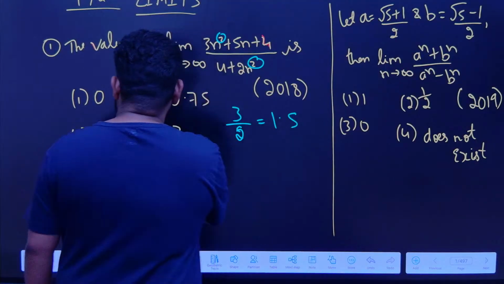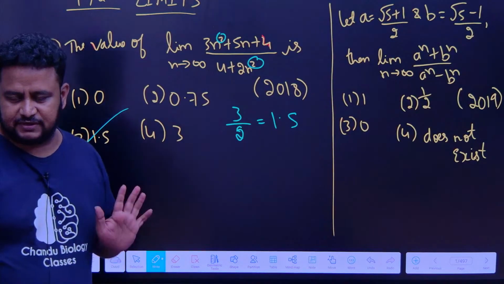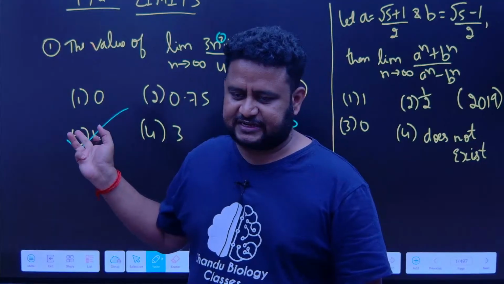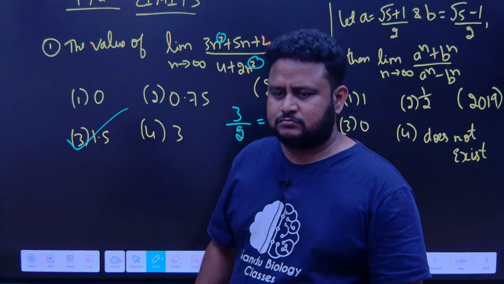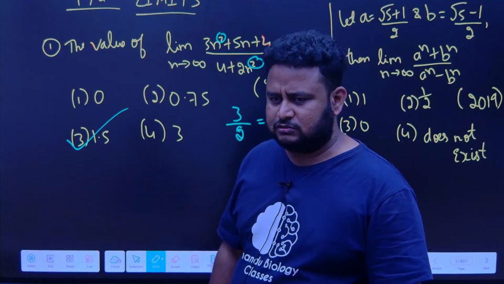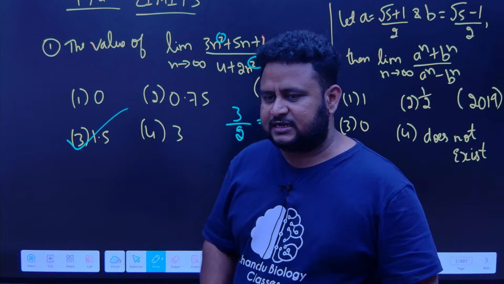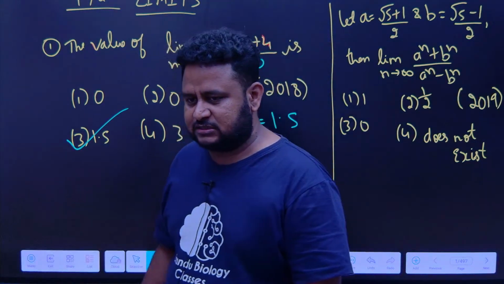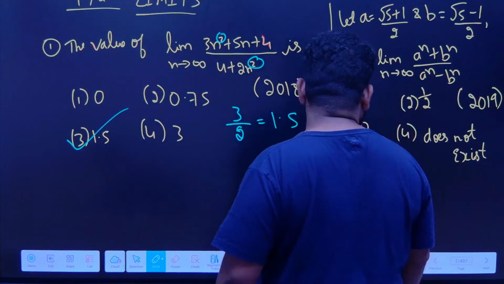That is option 3. You will not even take 30 seconds. That is not even required. Worst case, you may take 30 seconds. The answer is perfect, even without solving. Just one step. You have to use this trick which I told you. If you use this trick, definitely you will get the question correct, and also in the least amount of time. Clear? Fine. Now, let us have a look at this question that they have given.